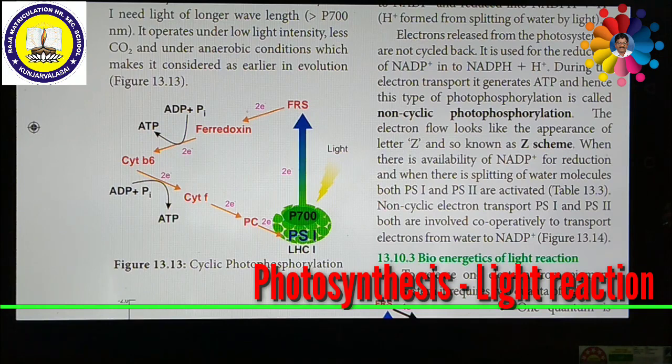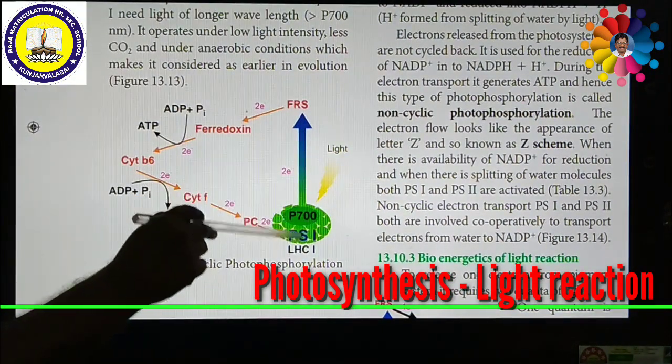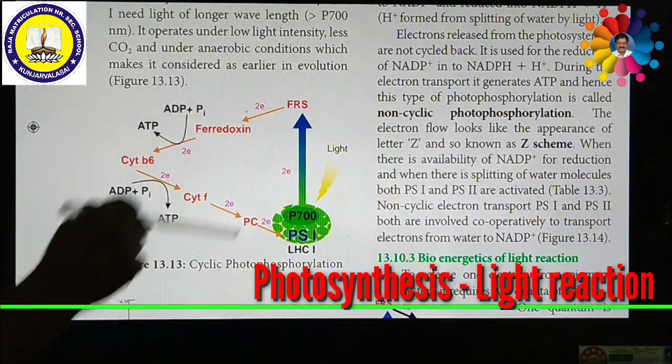Okay, come to the point. How does cyclic photophosphorylation take place? In this cyclic photophosphorylation, there is only one photosystem, that is photosystem 1, P700, light harvesting center 1. This photosystem 1 is also trapping the sunlight. That means it absorbs the photons and is excited to the ferridoxin reducing substrate.